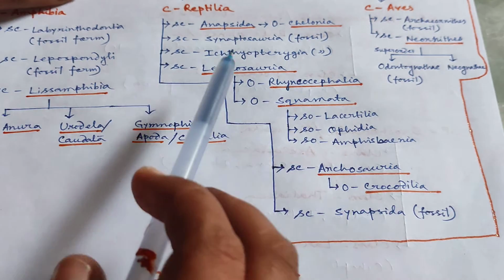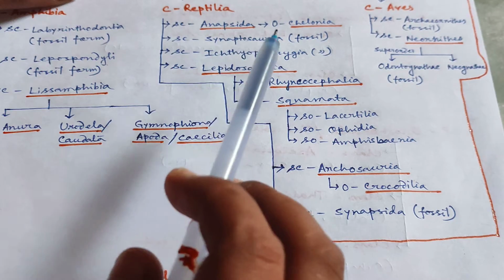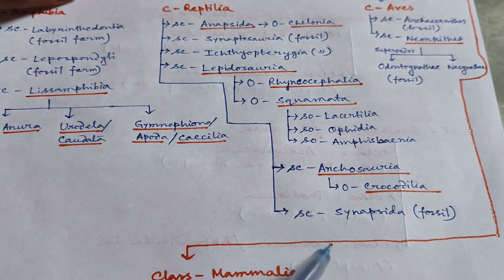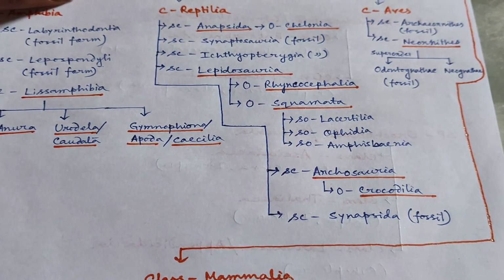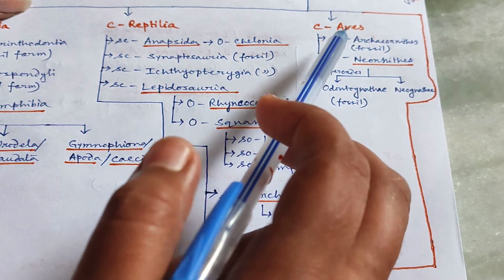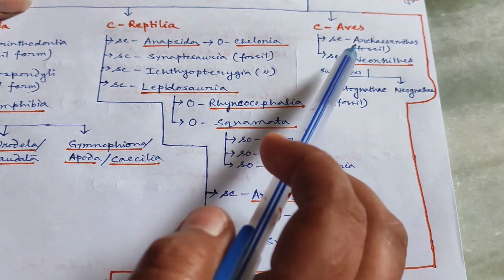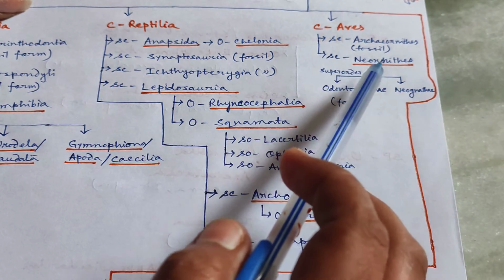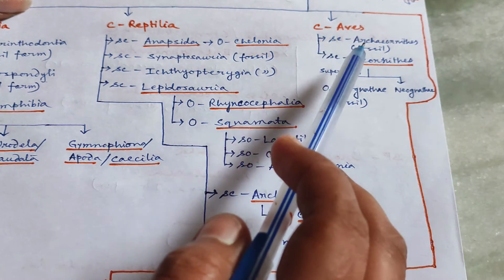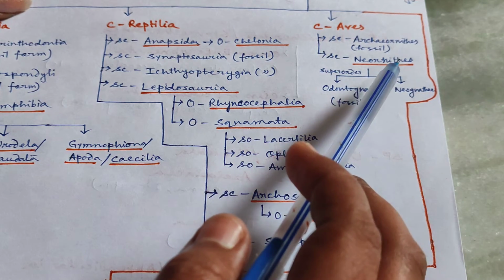Except these three subclasses, there are also three subclasses which are in the fossil form. Those are Synaptosauria, Ichthyopterygia and Synapsida. These three are in the fossil form, so we need not learn this. Then going to the class Aves. For class Aves, we need to learn till the subclass. There are two subclasses, Archaeornithes and Neornithes. Archaeornithes is a fossil form, so we don't need to learn its characteristics. We need to learn the characteristics of Neornithes.